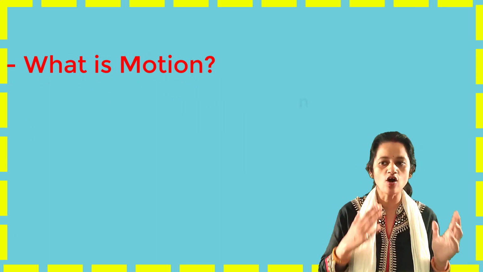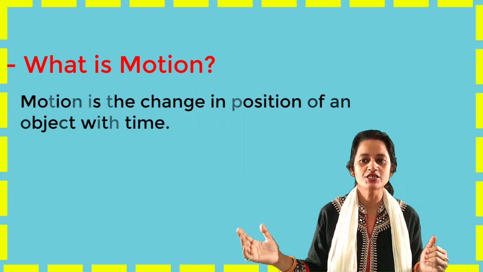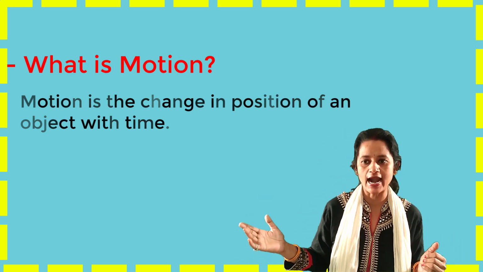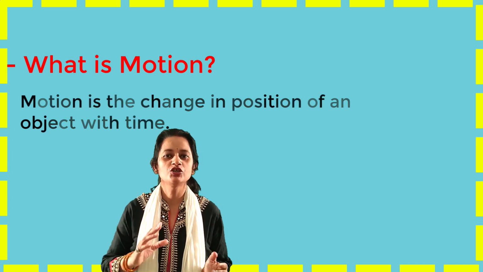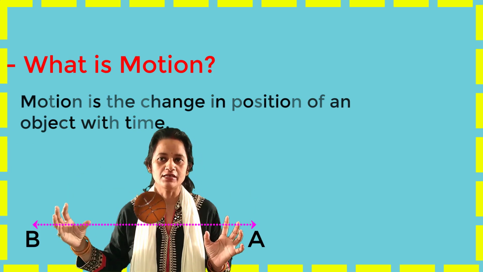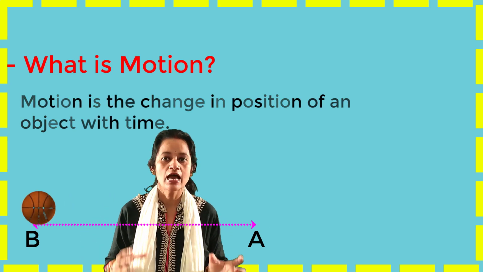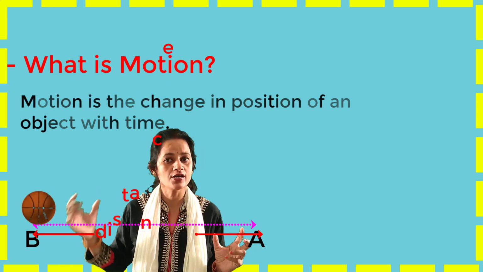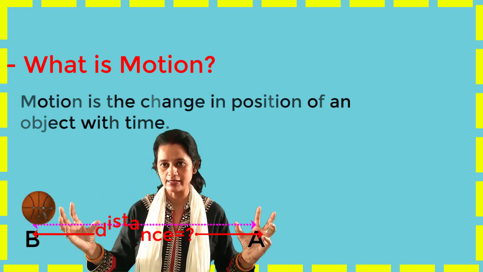If you say that an object that changed its position from one point to another point, we can say that the object is in motion. Suppose an object moves from position A to position B. You call it a motion. But here the question is how much distance it traveled. What is the distance between point A and point B?